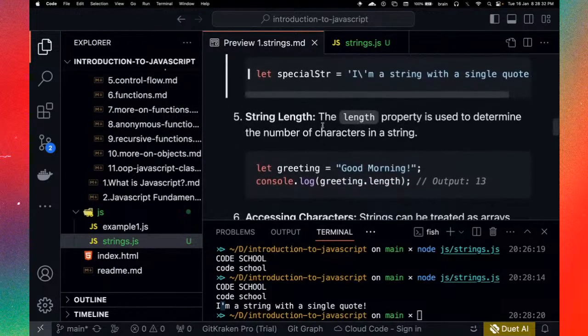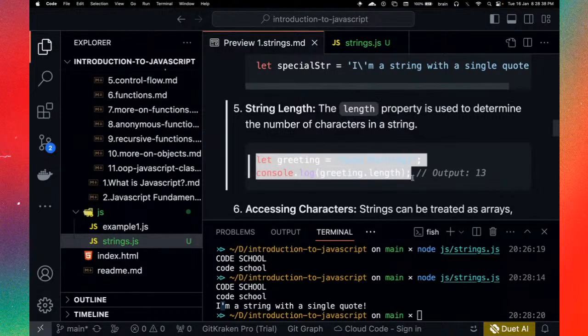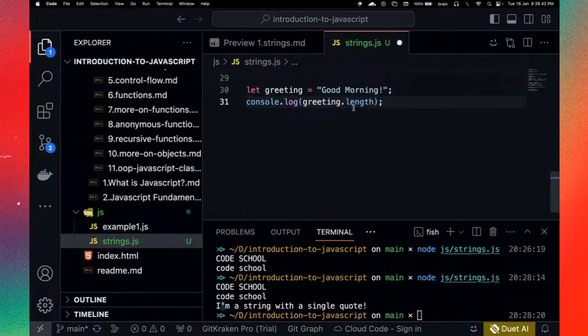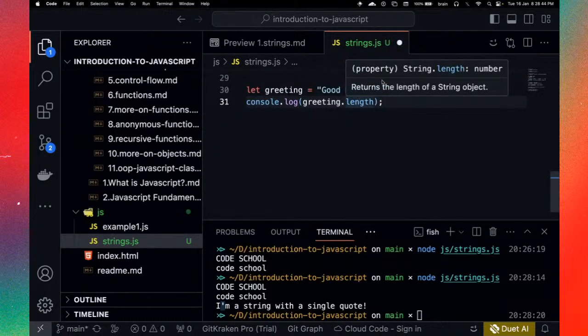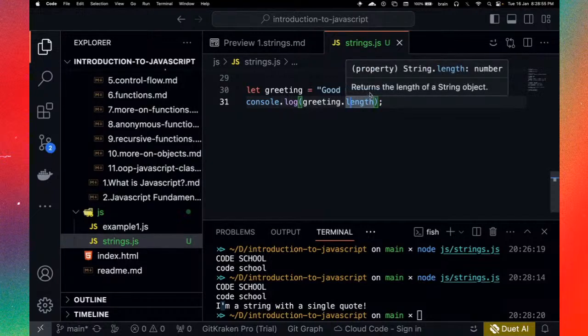Okay, so we also have a way we can use for checking the length of a string, right? So let's go ahead, copy this, and bring it in here. So this is basically a property, sorry, and we're using this to check the length. Now a string method, of course, would have parentheses. Okay, this is just a property that will return the length of that string.